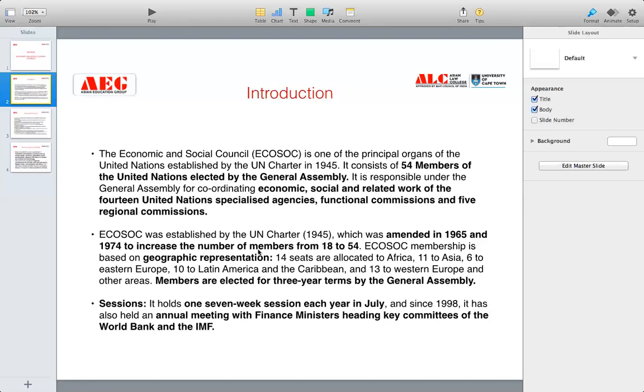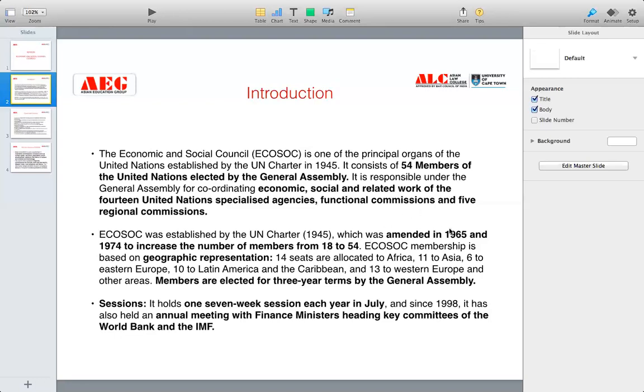Now, ECOSOC was established by the UN Charter in 1945, which was amended in 1965 and 1974 to increase the number of members from 18 to 54. Initially, there were only 18 members in ECOSOC, but this strength was increased to 54 today, and therefore two amendments took place in the UN Charter.